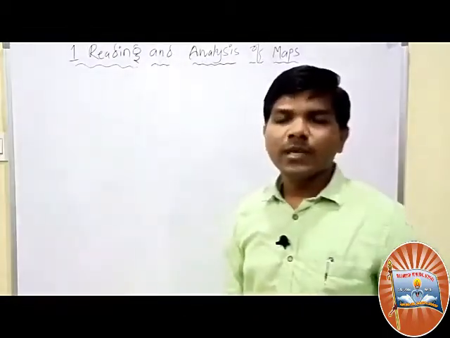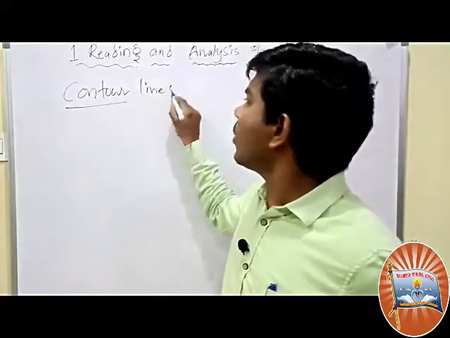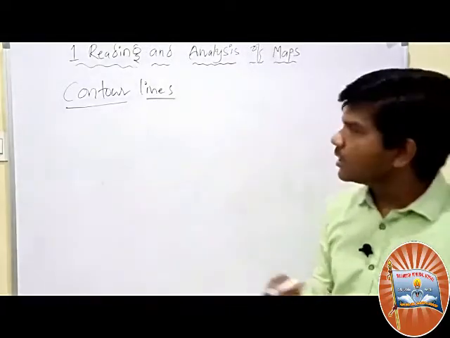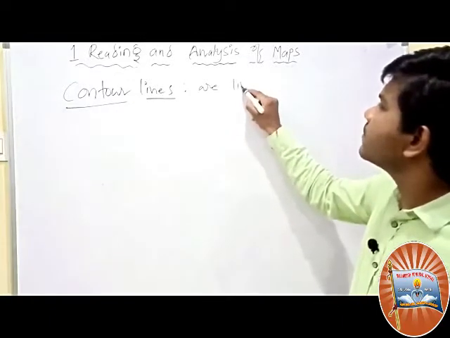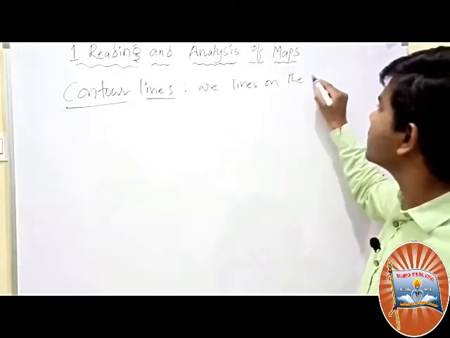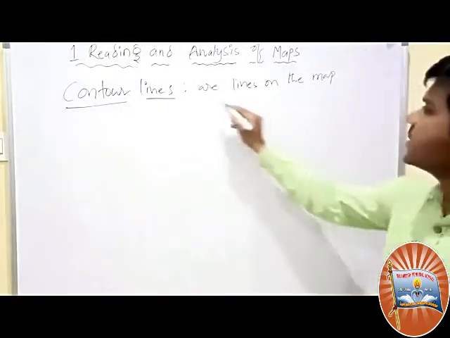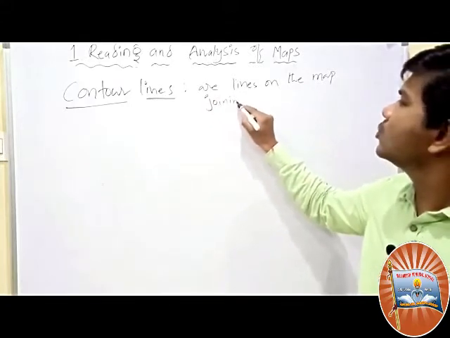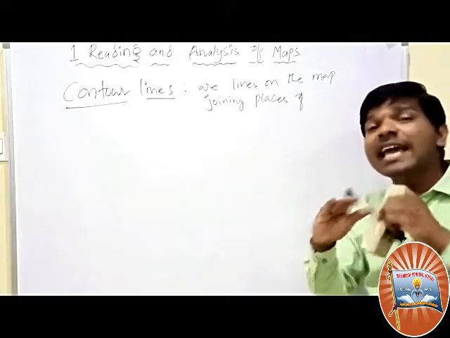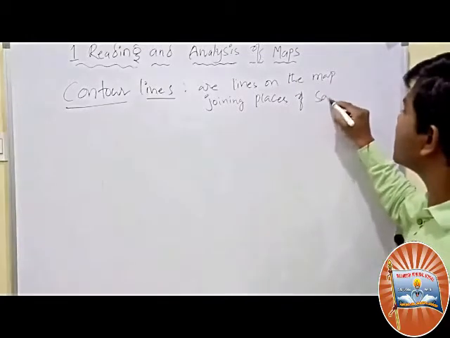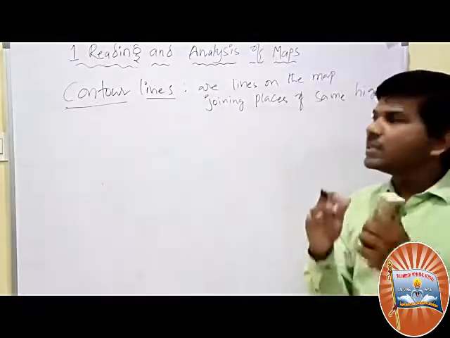Next, let us see contour lines. So, what are contour lines? Contour lines are lines on the map. Contour lines are lines on the map joining places of same height. They are the joining lines of same height.